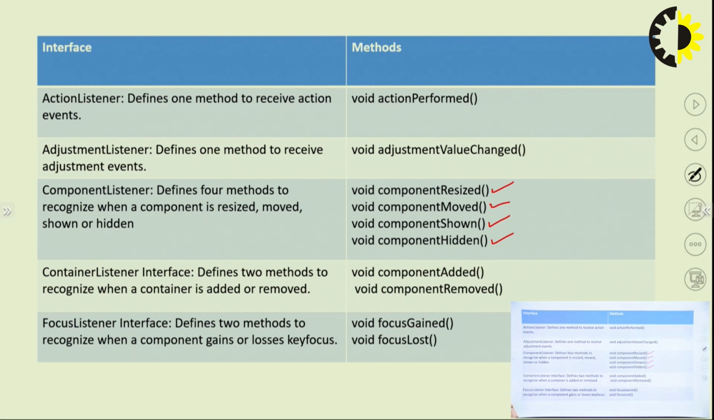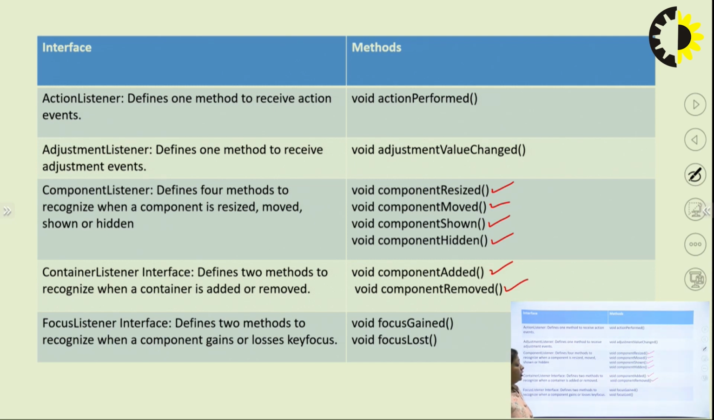Next is the container listener interface. The container listener interface defines two methods which are used to recognize when a component is added to or removed from a container. Whenever a component is added, we can use the method void componentAdded, and whenever a component is removed, we can use the method void componentRemoved. So these two methods are used in the container listener interface.